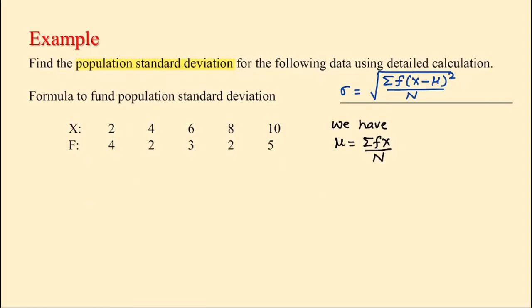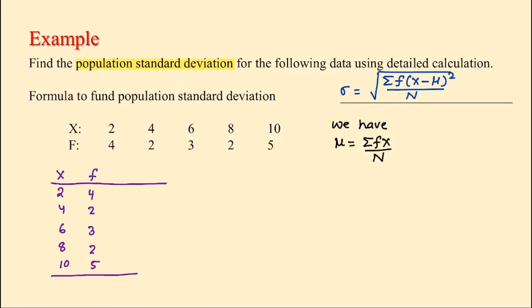First we are going to make a table. We have x values as 2, 4, 6, 8, 10. We have frequency as 4, 2, 3, 2, 5.